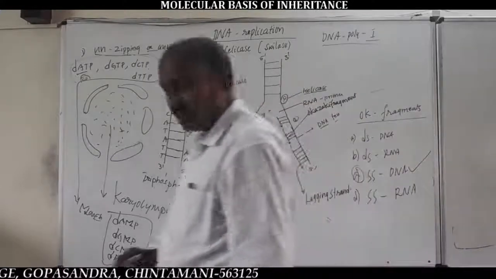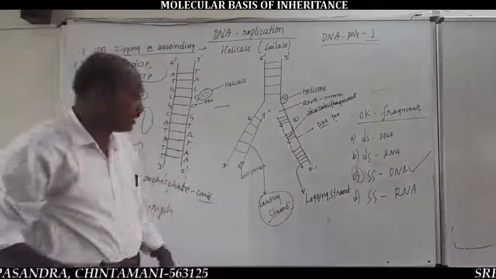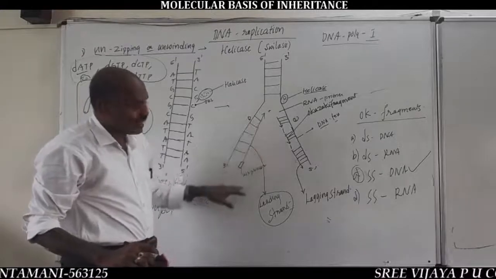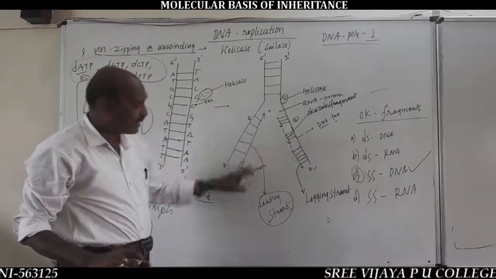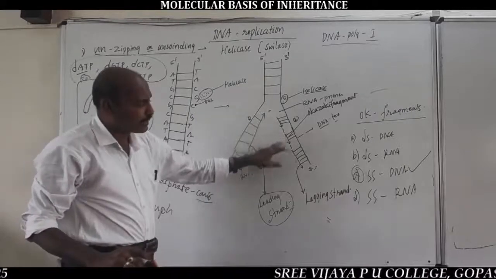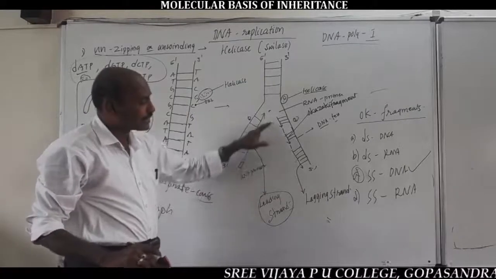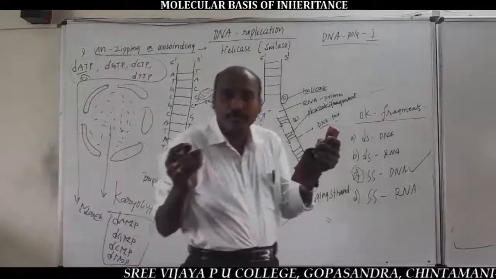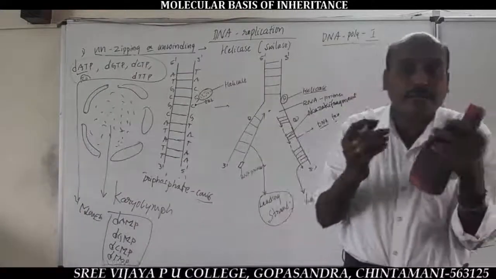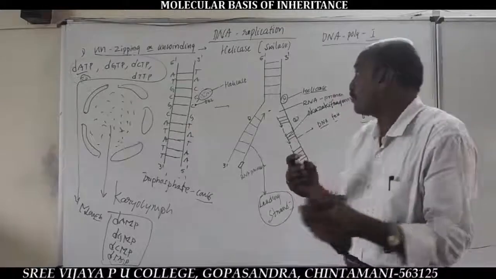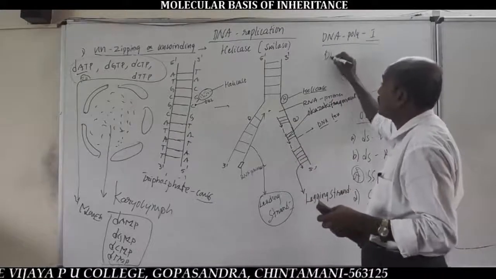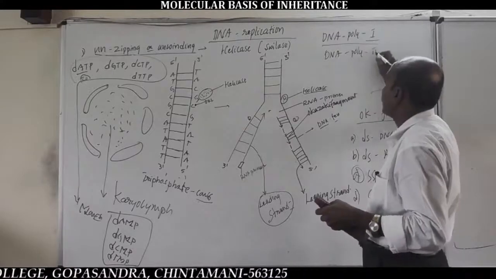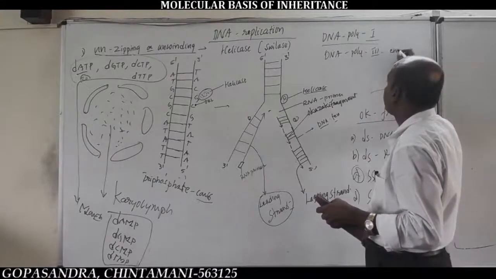But I forgot this statement. Listen here. In the leading strand and in the lagging strand, that is, in the continuous strand and in the discontinuous strand, the addition of DNA nucleotides takes place in the presence of DNA polymerase third enzyme.